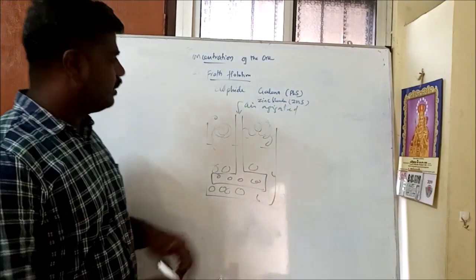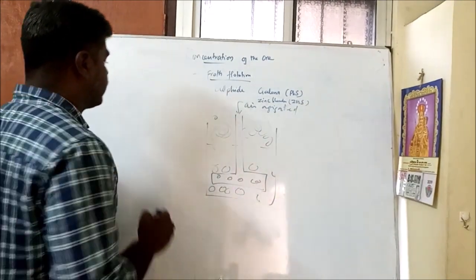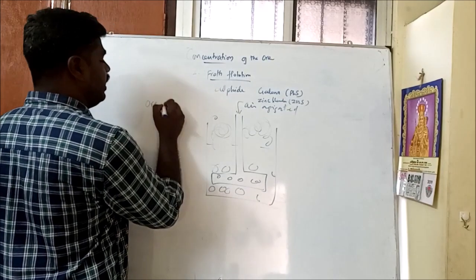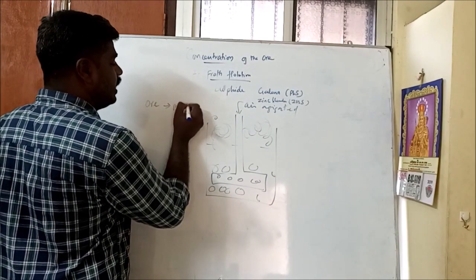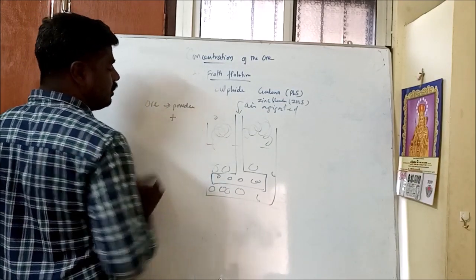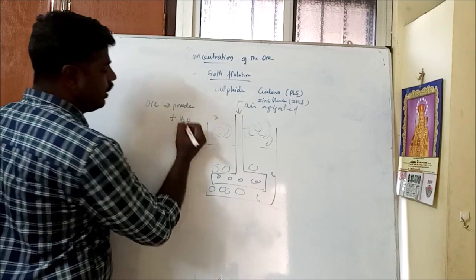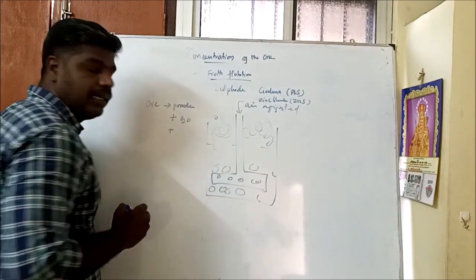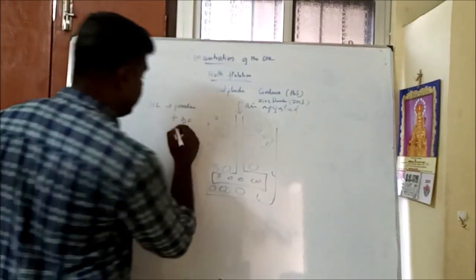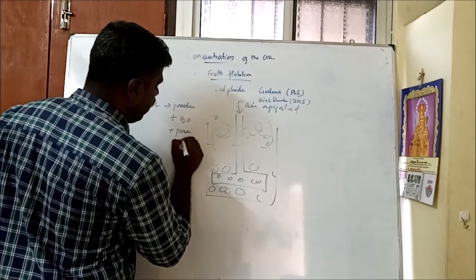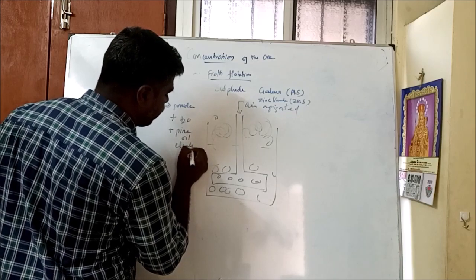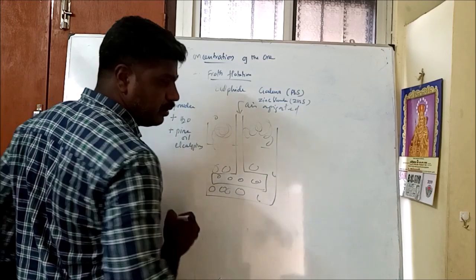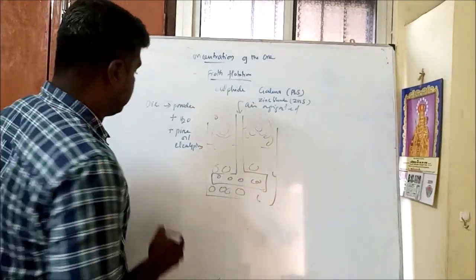Okay, the method is called froth flotation. In this method, first of all, the ore should be crushed and powdered. It is mixed with a small quantity of water. Then it is added with a frothing agent like pine oil or eucalyptus oil, like that.